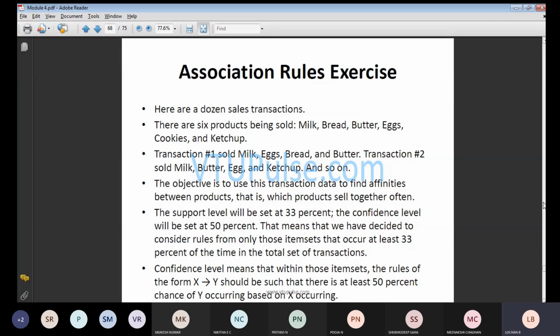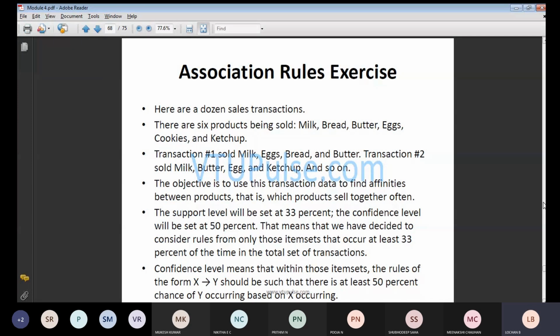Transactions. I told you that I have given one real-time example. If you see per day bank transactions, how many transactions you are going to get, more than lakhs of transactions. So there are 6 products you will be getting: milk, bread, butter, egg, cookies, ketchup. They have taken one particular transaction with these things. If you make transaction 1, how many items do you need to check? If you calculate here, you are going to get 6 items.